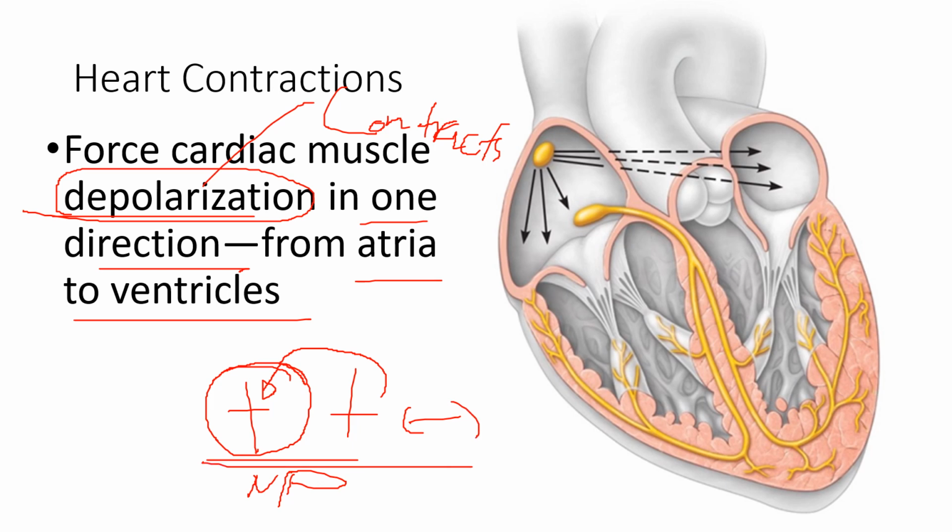And that is what we call depolarization. The polarity changes. So when there is a change in polarity, it depolarizes and causes contraction. That is why it is also called contraction. So the contraction is also one direction, from atria to ventricle.